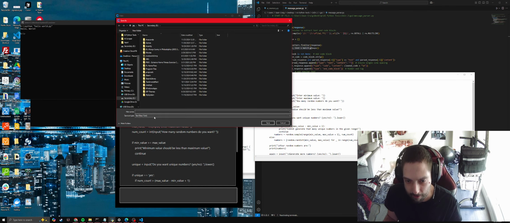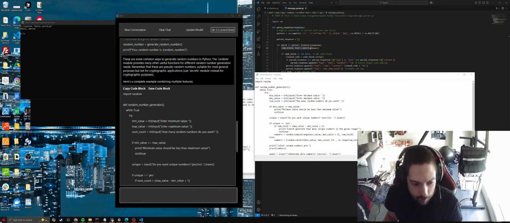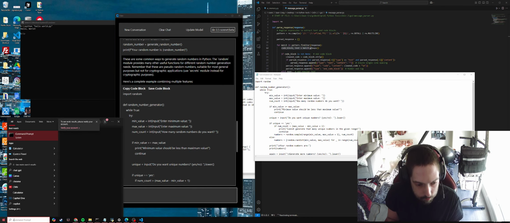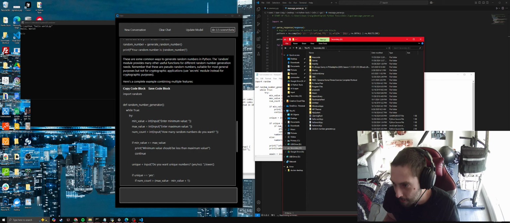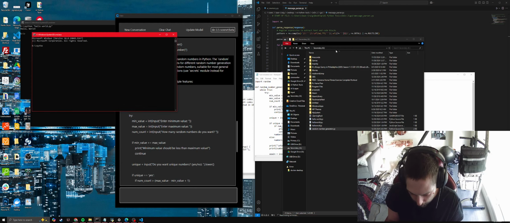Or you could save it, like I said here, random number generator dot py in the E drive. So here, and then if we go to This PC, thinking My Computer, in the E drive, you see random number generator dot py, and if we go to cmd and run python random, it has a minimum value, so I'll put 1, and a maximum value, I'll put 100, and I want 5 random numbers, and a yes.